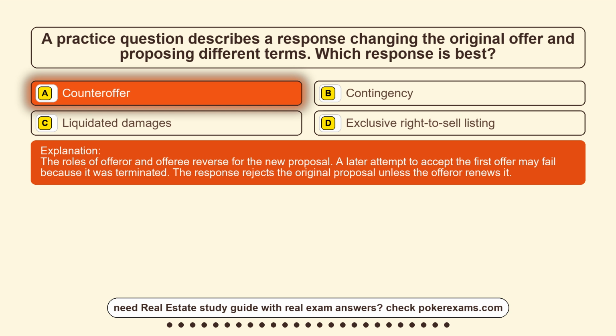The roles of offeror and offeree reverse for the new proposal. A later attempt to accept the first offer may fail because it was terminated. The response rejects the original proposal unless the offeror renews it.